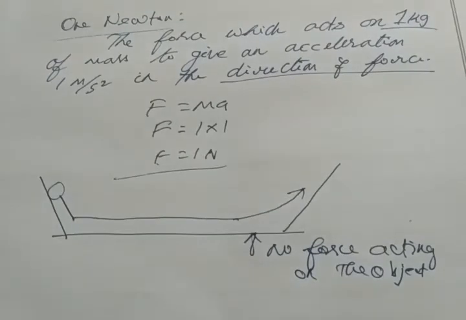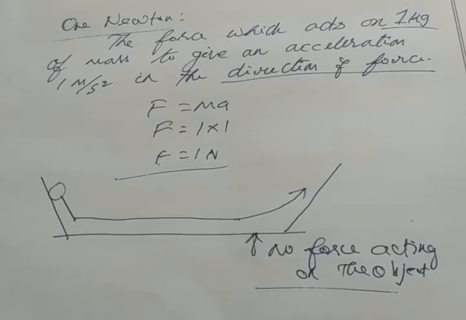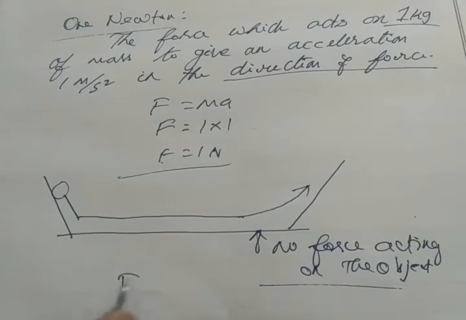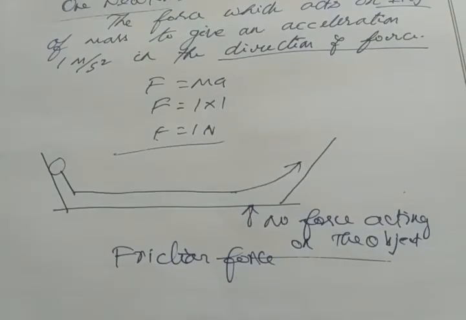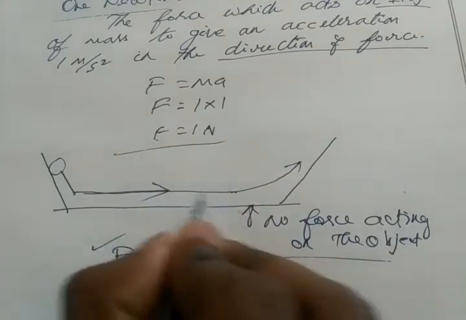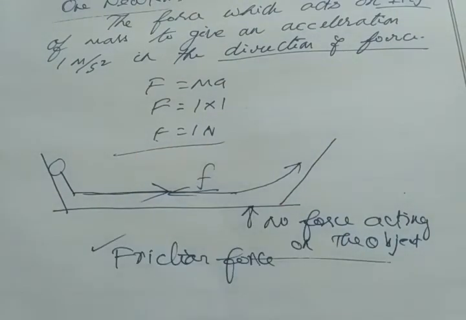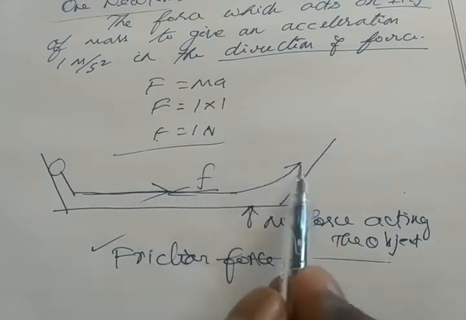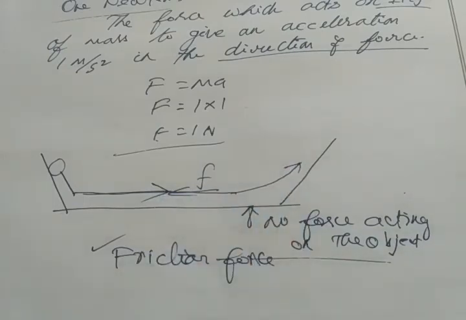So if there is no force, then there is no motion. This is said by Aristotle. But in Newton's and Galileo's approach, there is a force acting in the opposite direction of motion of the object. That force is known as friction force. So which is correct? Obviously this is correct, because when an object starts to move, there must be friction force. Because of this friction force, the object cannot rise more or cover more distance, and tends to come to rest position. Why? Because of friction force. That is the correct explanation.